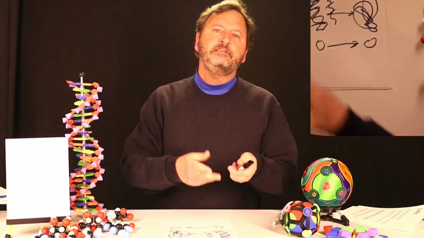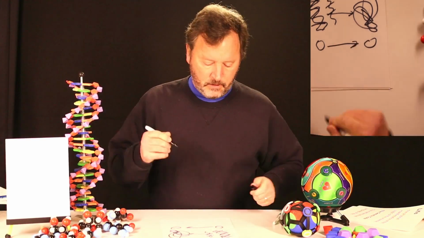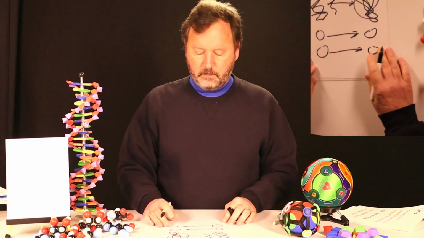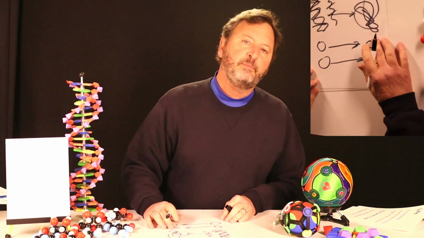And then the silent mutation thing shows us that there's something besides the amino acid. So now we need to think about two codons, and this bond between these two amino acids is called a peptide bond.